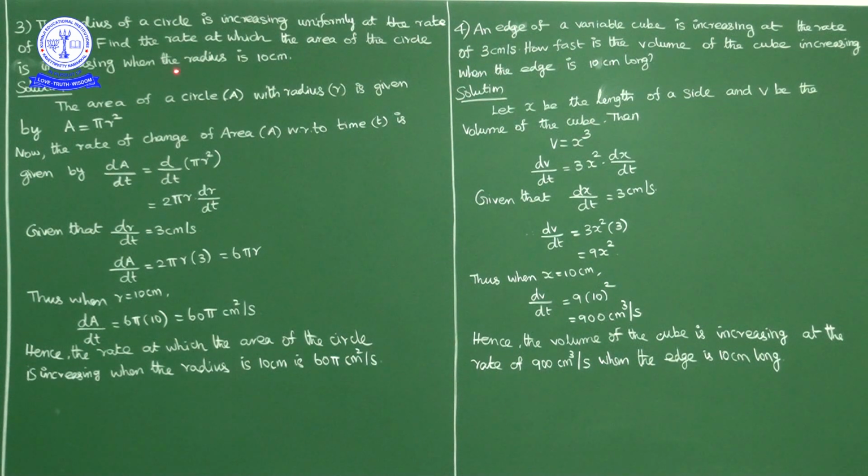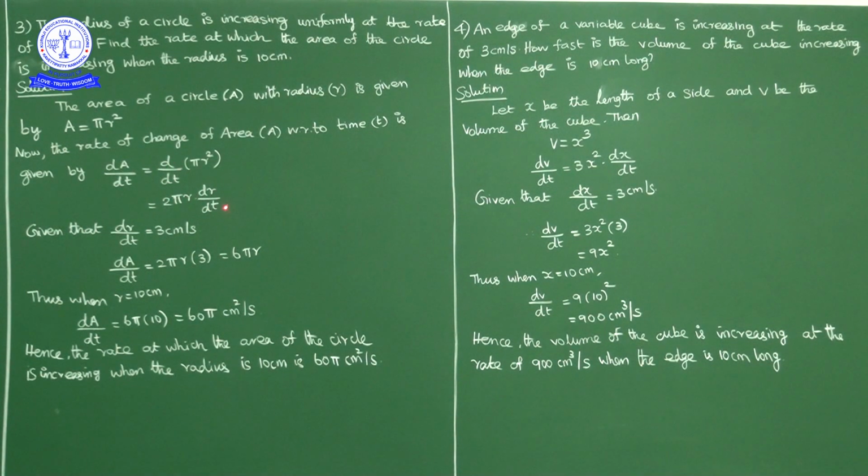Okay, when radius is 10 centimeter. So area of circle is pi r square. Differentiating with respect to t, the rate of change of area with respect to time, dA by dt, is equal to d by dt of pi r square. The derivative of pi r square is 2 pi r into dr by dt.